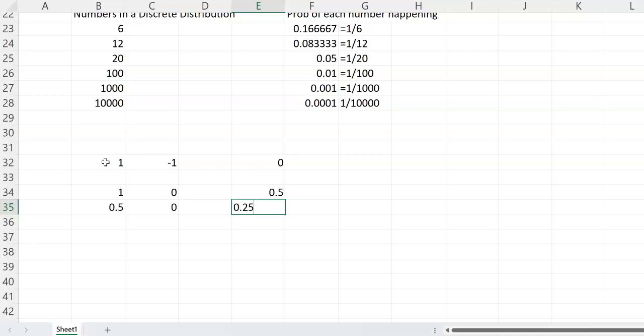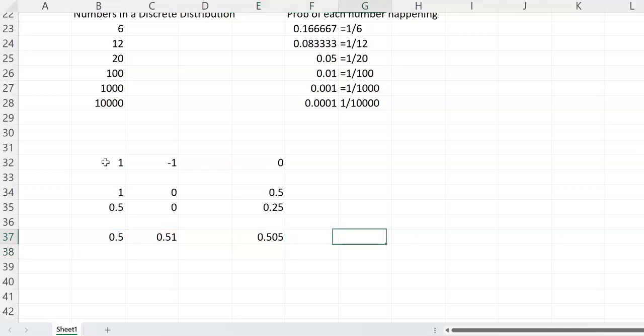Yes, it's 0.25. If I keep on taking any two numbers, let's say even if I take 0.5 and 0.5051, can I find a number that's in between these two numbers? I can easily find it by taking this number plus this number, divided by 2. So I get 0.505.